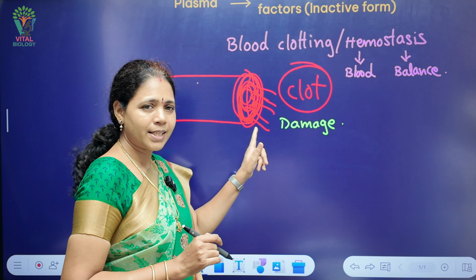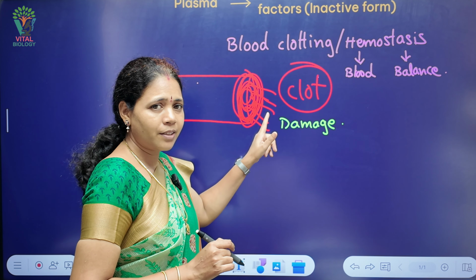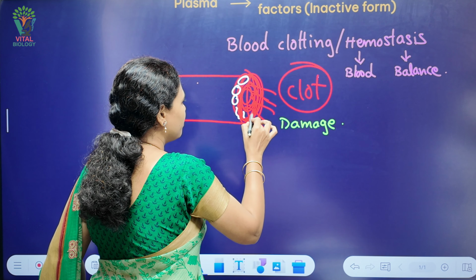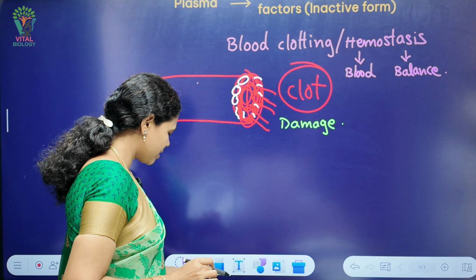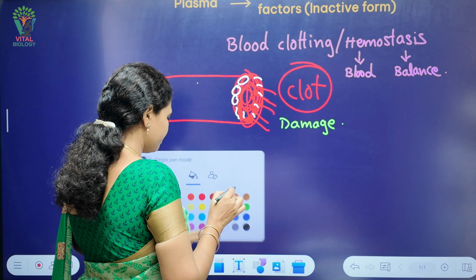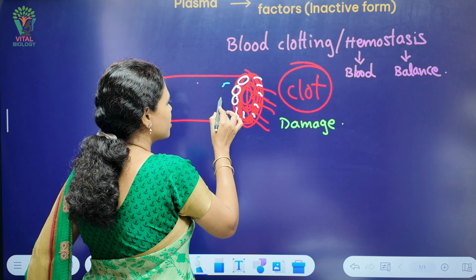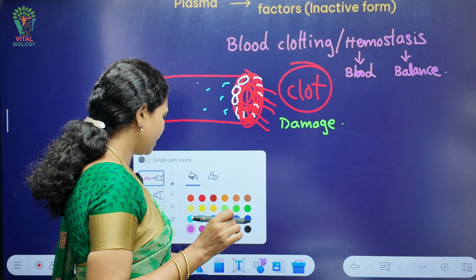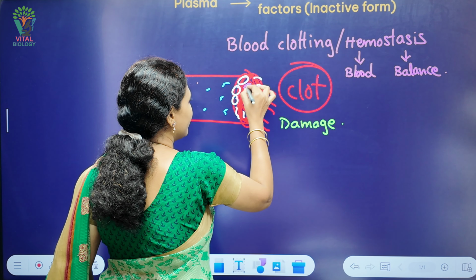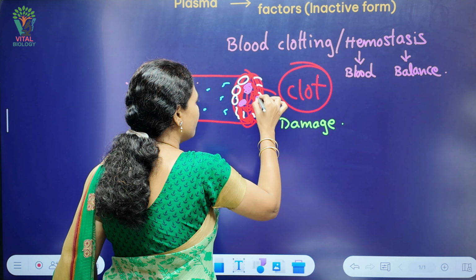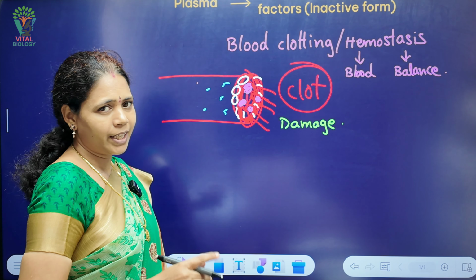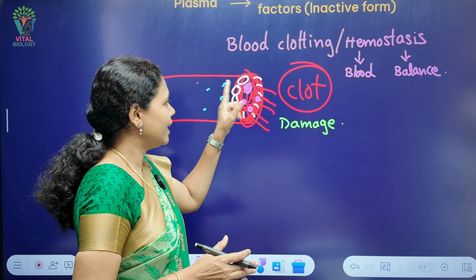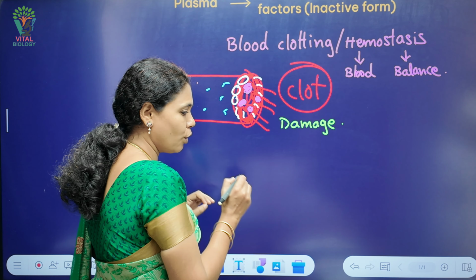If this is an injured site, then near that injury the cells present in that region will get damaged. These damaged cells will start releasing a few substances. In the same way, in the blood, the main formed elements, the platelets, will also start releasing some chemicals. Near the site of the injury, damaged cells are releasing some components and even platelets are releasing a few chemicals.